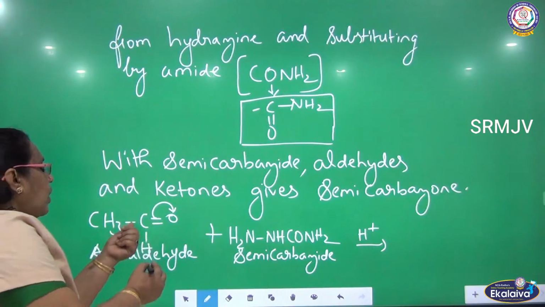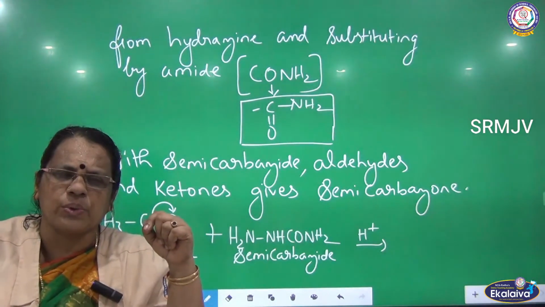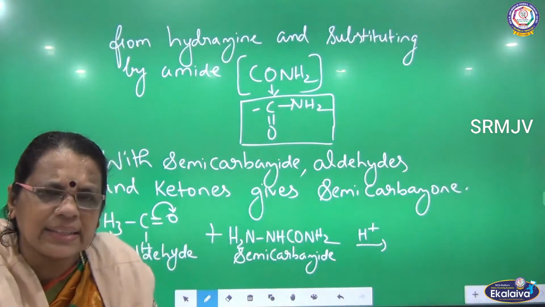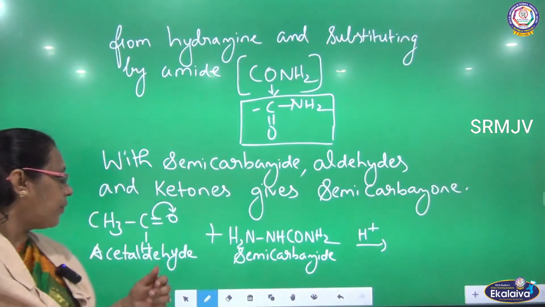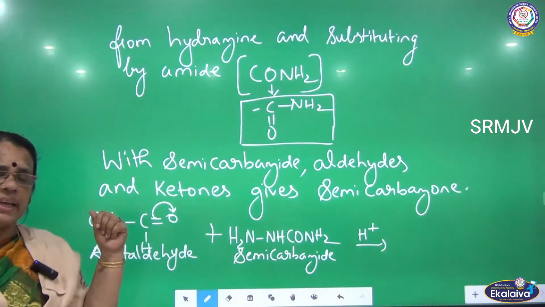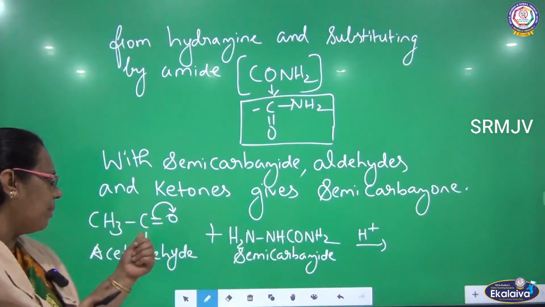Oxygen is highly electronegative. What is electronegativity? The tendency of an atom to pull the electron pair towards itself. Oxygen has a greater tendency to pull the bonded pair.